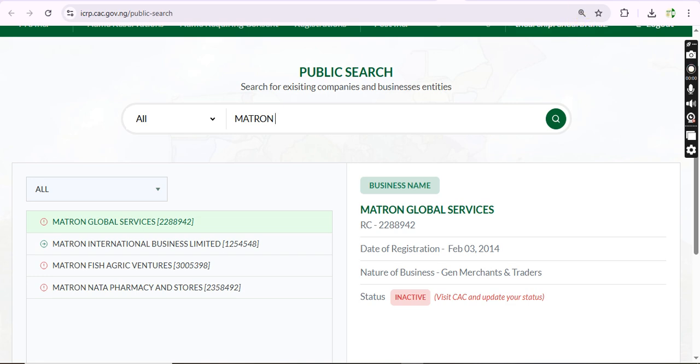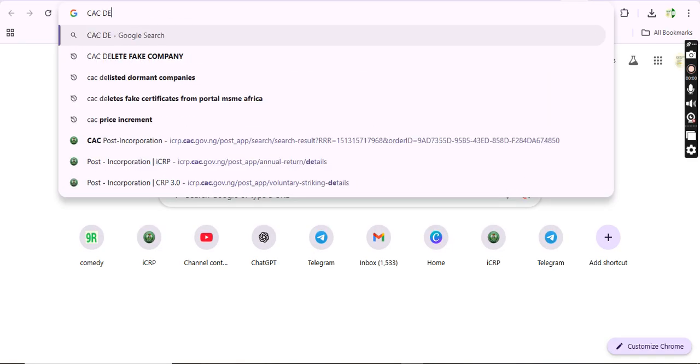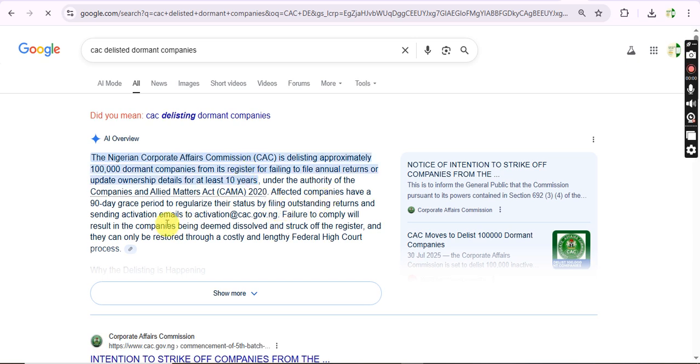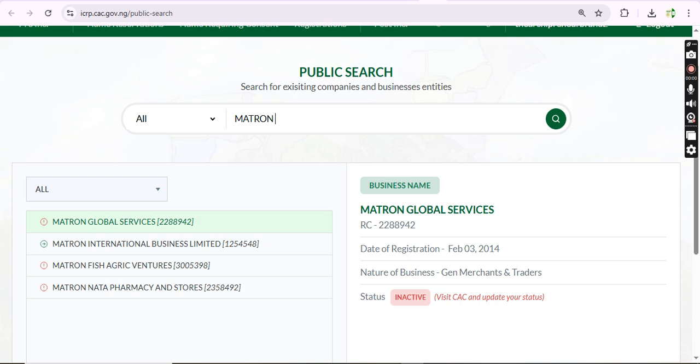I'm sure you heard the news recently that CAC delisted about 100,000 dormant companies that failed to file annual returns or update ownership details for at least 10 years. They deleted these companies from the CAC portal automatically under the CAMA 2020. So if it gets longer, you will also face something like that, and I do not want you to face that. That is why we are doing this video.